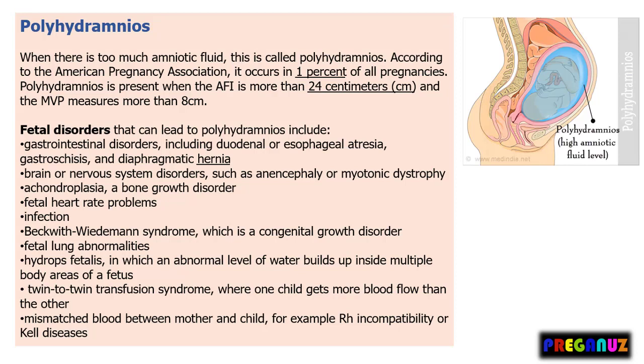in which an abnormal level of water builds up inside multiple body areas of a fetus. Twin-to-twin transfusion syndrome, where one child gets more blood flow than the other. Mismatched blood between mother and the child, for example, Rh incompatibility or Kell disease.